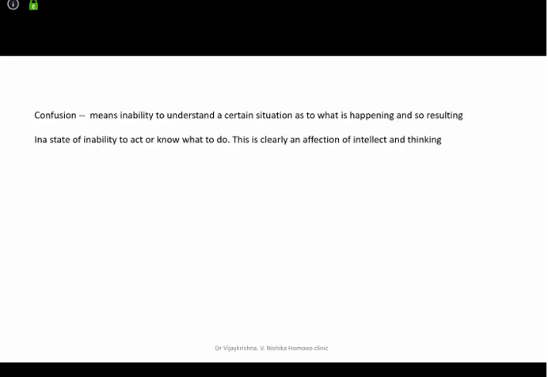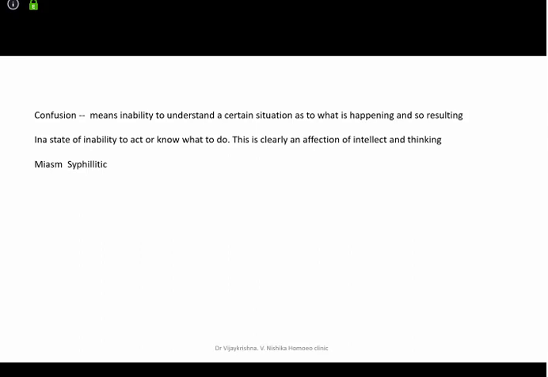Her dressing sense is more boyish, her talks are more boyish, she's got hair like a boy. Please do enter the case with this rubric, and it can make a lot of impact on the results. And no doubt the miasm, when you talk of confusion, is syphilitic miasm.